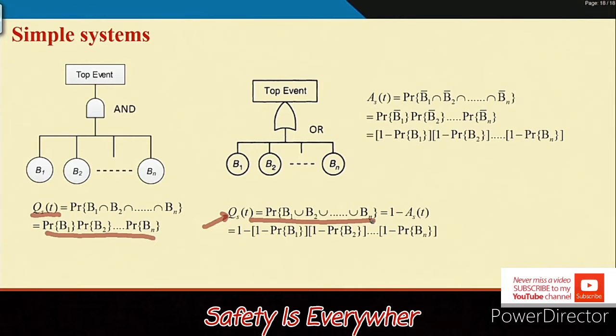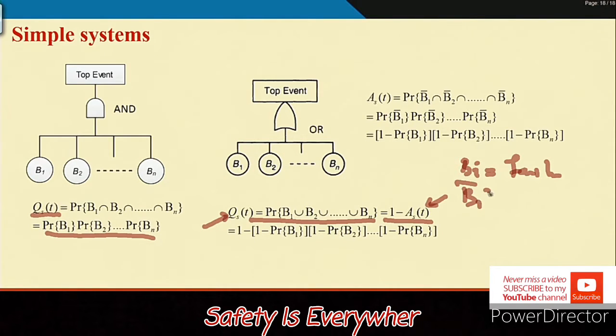So, how do we compute this? QST will be 1 minus AST, where AST is the availability. Now, availability means that if Bi stands for the failure, then the complement Bi bar is success. Okay. So, that means all those basic events should not occur. As basic events, we started with failure events, so all the successes are required.